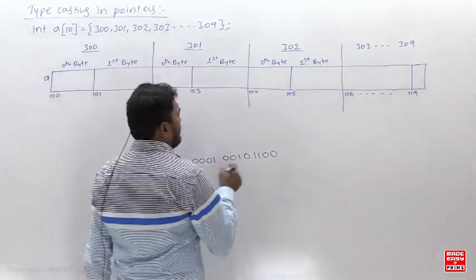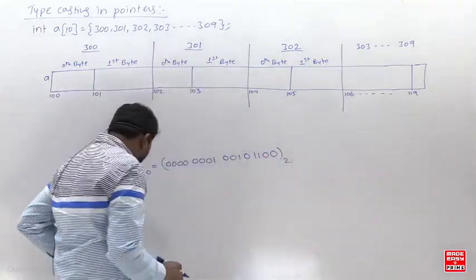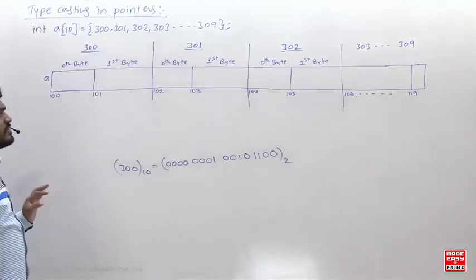So this is the binary value of 300. How will 300 be stored in the memory?